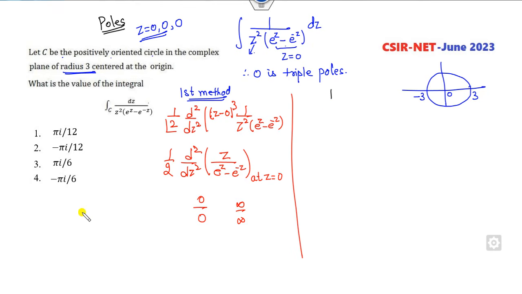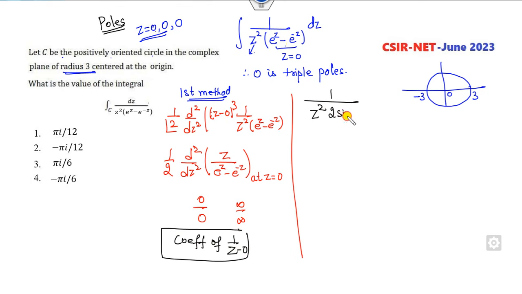Otherwise the second way is, you can equate the coefficient of 1 over z. Fine, because z is z minus 0 basically. How can you do it? This is nothing but 2 times sine hyperbolic z. So I can write it as 2 of z square.